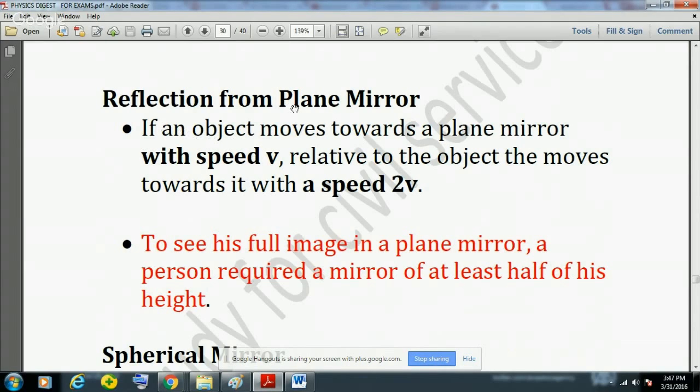And reflection from a plane mirror: if an object moves towards a plane mirror with speed v, then its image moves with a speed 2v relative to the object. This is very important. This red colored part, please remember this.